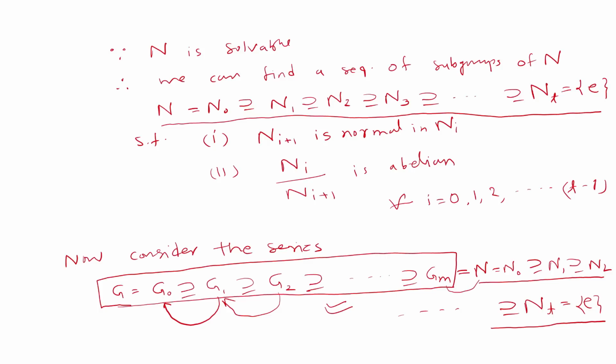we can say that Gm must be equal to N, and after this step we just attach this soluble series. So this whole series is ultimately a soluble series for the group G, and on the basis of this series we can say G is a soluble group, and this proves the theorem. Thank you for attending this class.